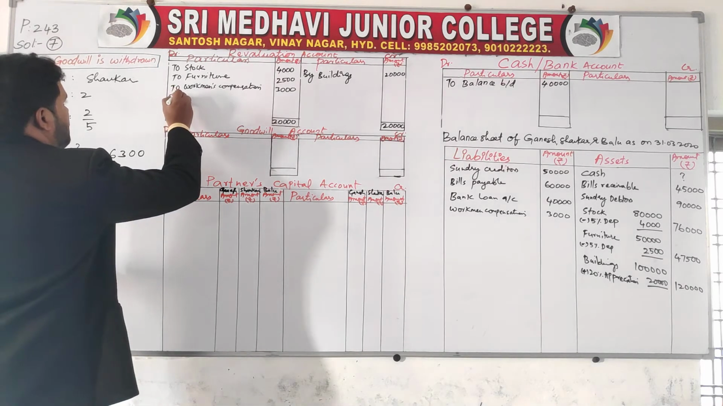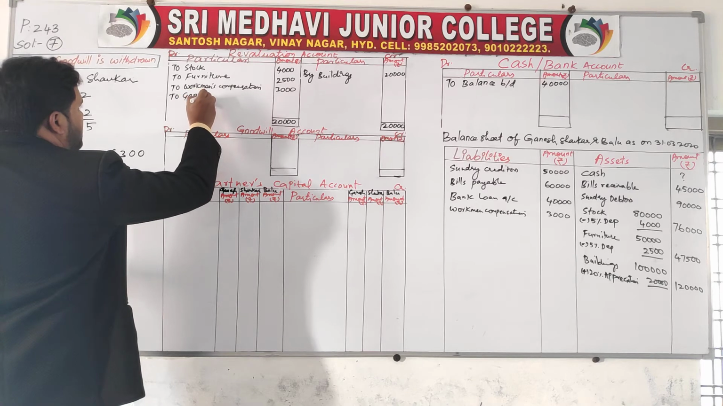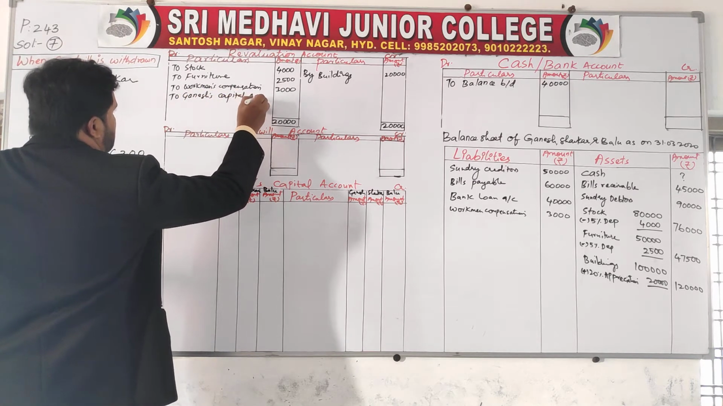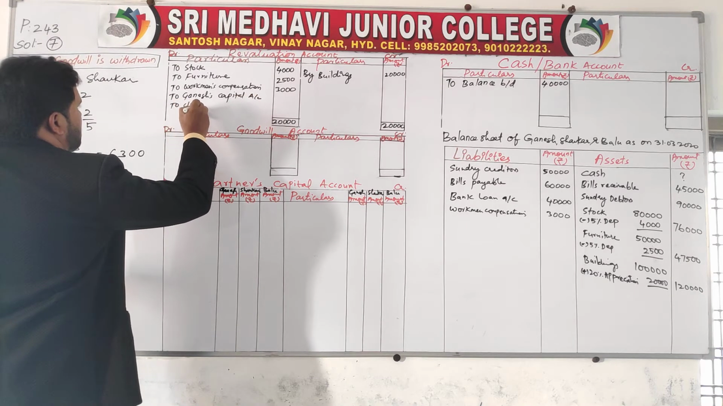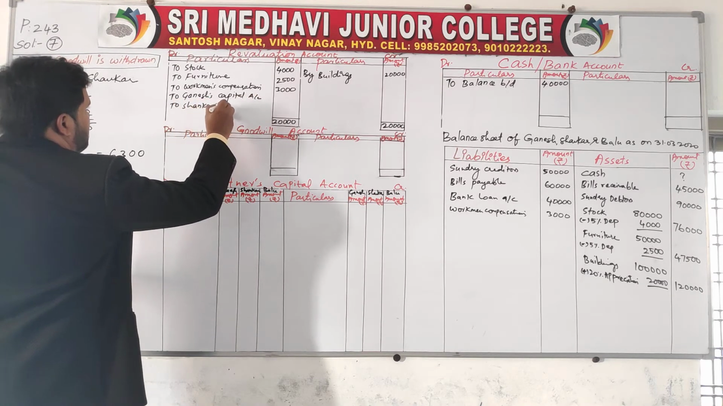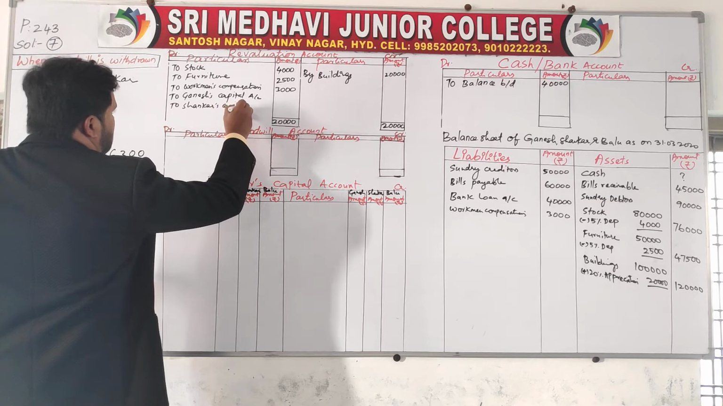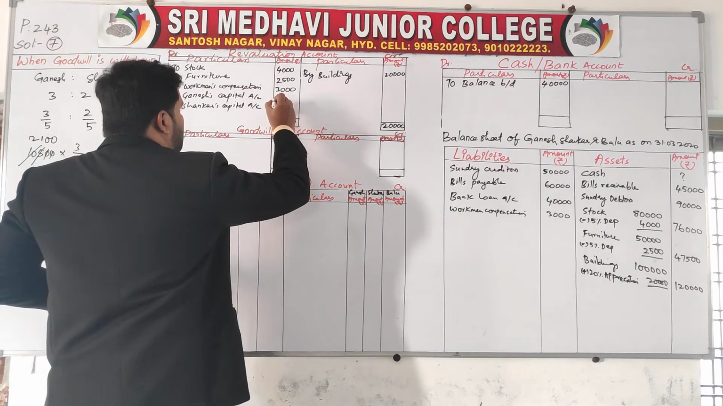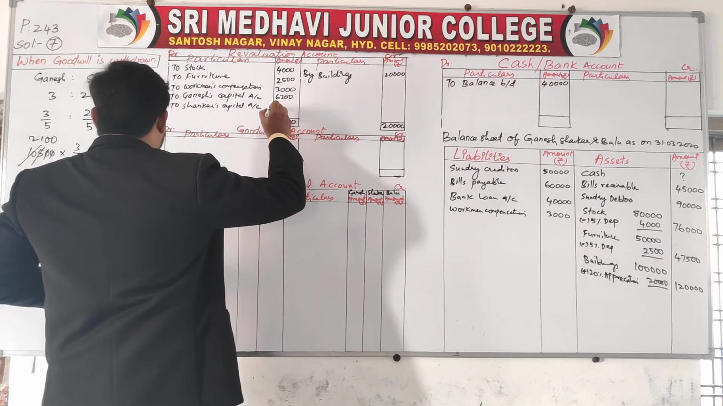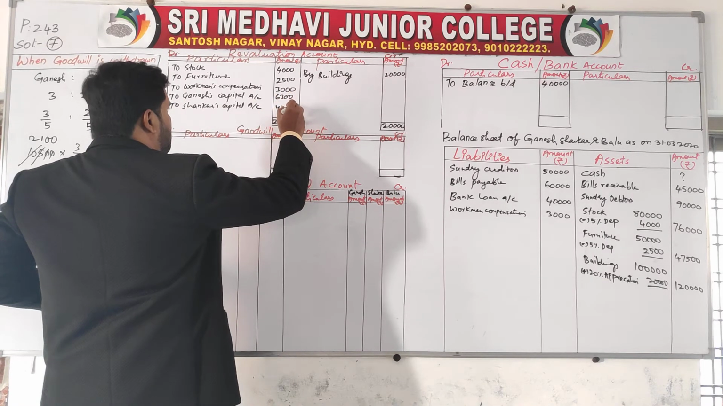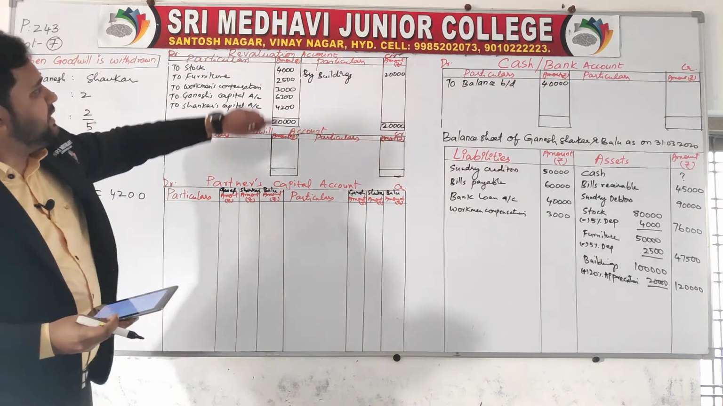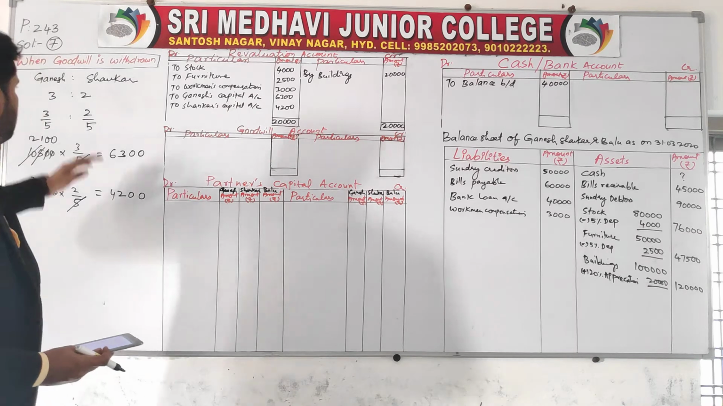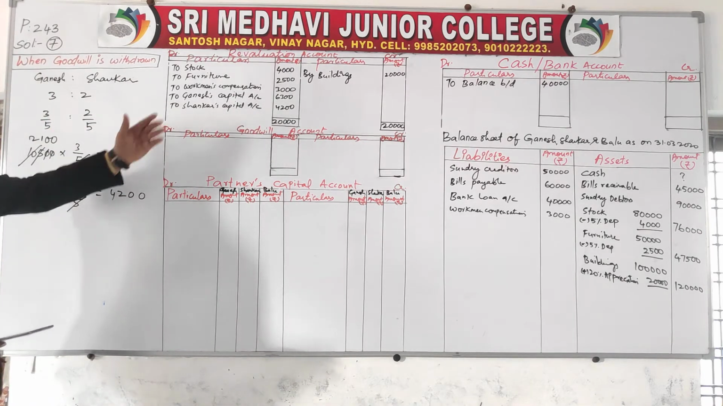Right here, to Ganesh's capital account, to Shankar's capital account. How much? 6,300 distributed and 4,200. If you add all these amounts, you will get 20,000. So the revaluation profit is distributed to the partners.